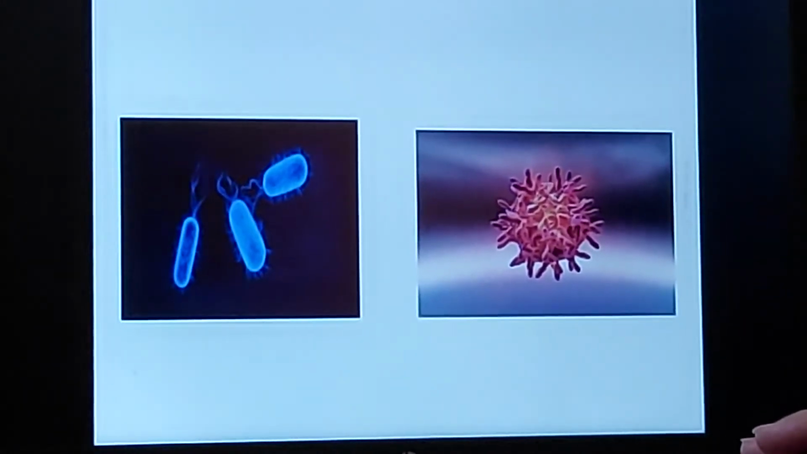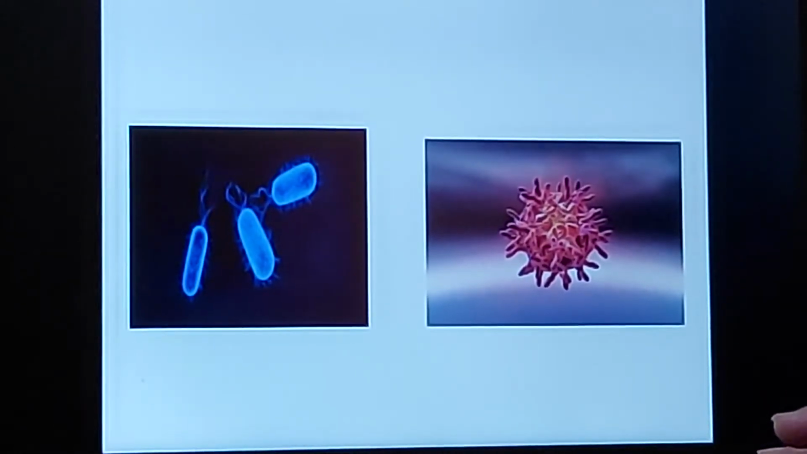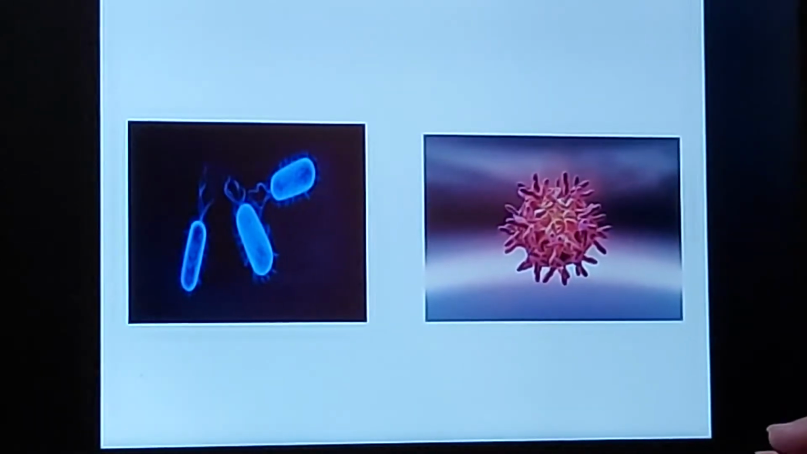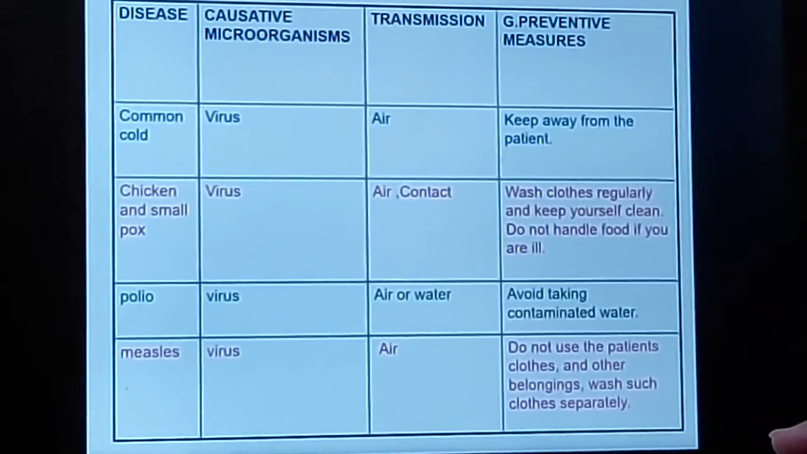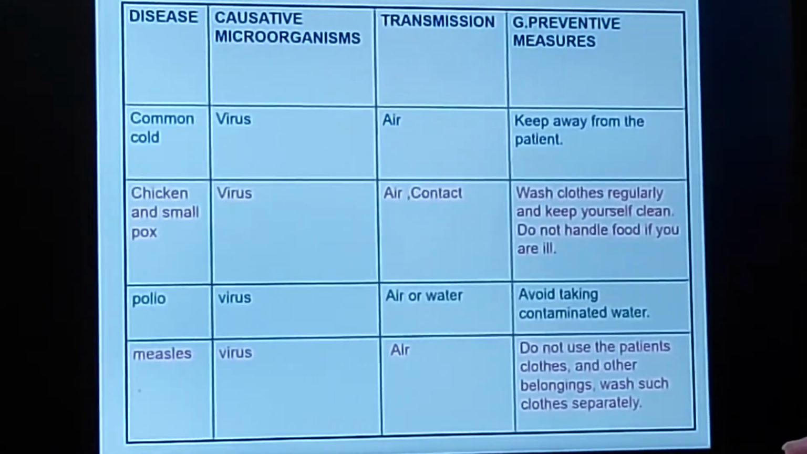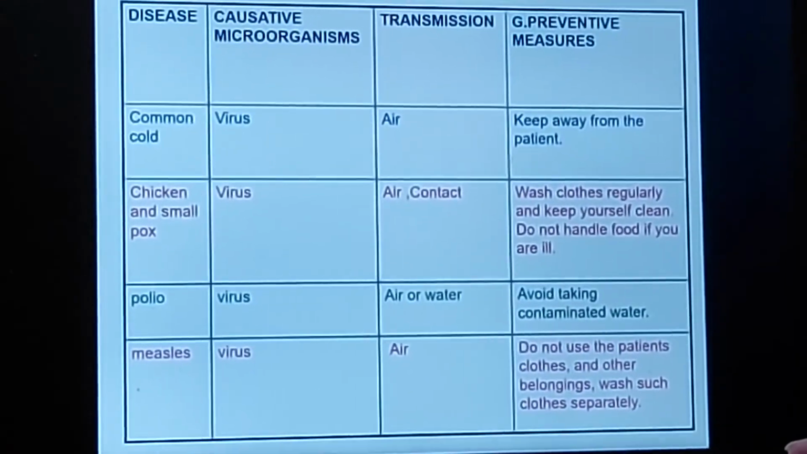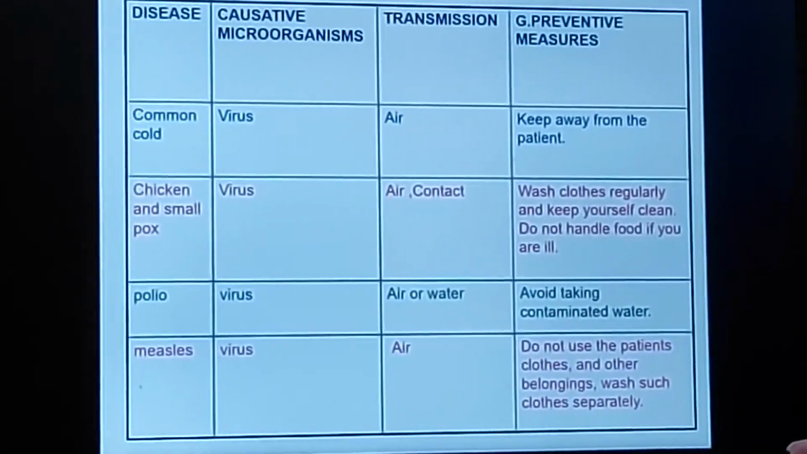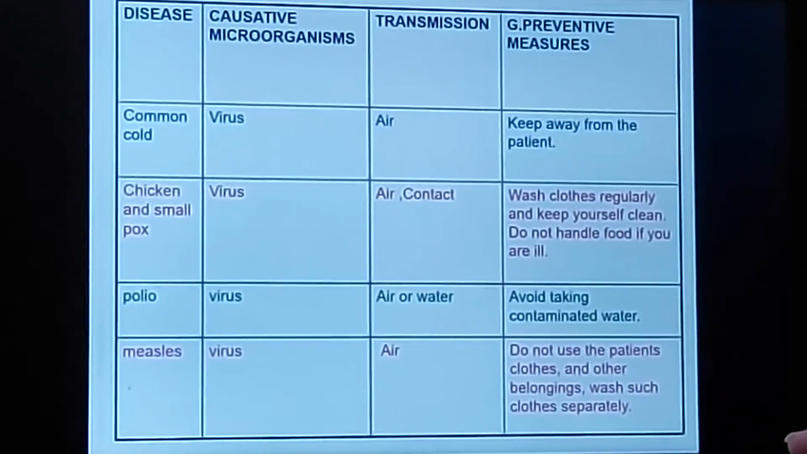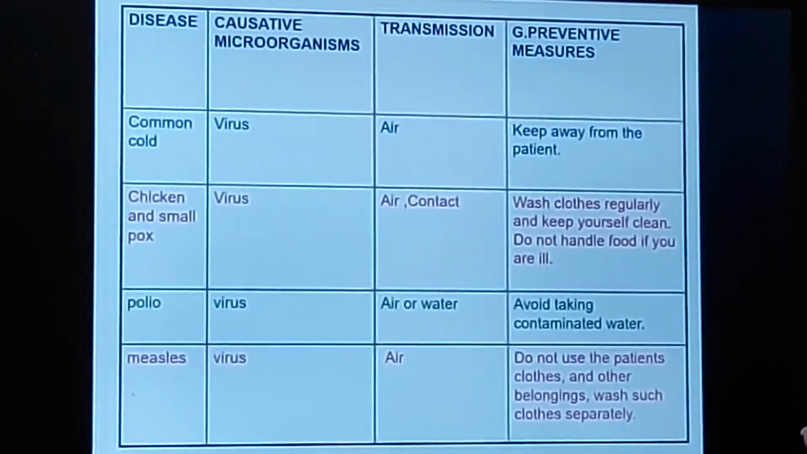Here is another picture. The first one, the blue microbe, is responsible for typhoid, and the other one is for the cold or the flu. Now the common cold, which is caused by a virus, gets transmitted by air, and the main prevention is just to maintain distance from a patient who is suffering from a common cold. It is a very common disease. You all know a person has a sneezing problem and sometimes a cough problem.